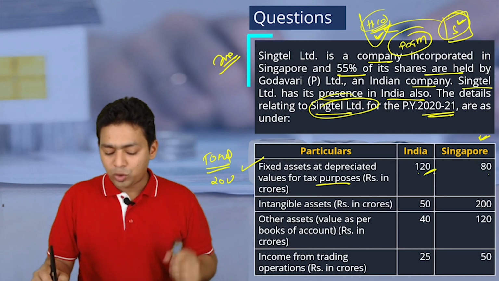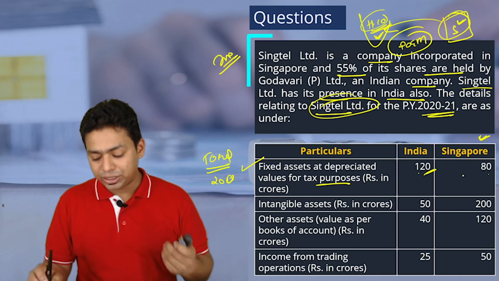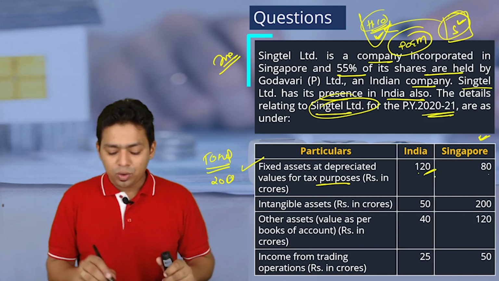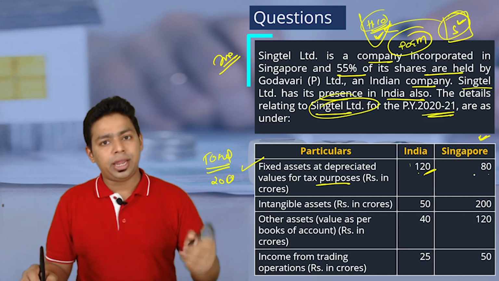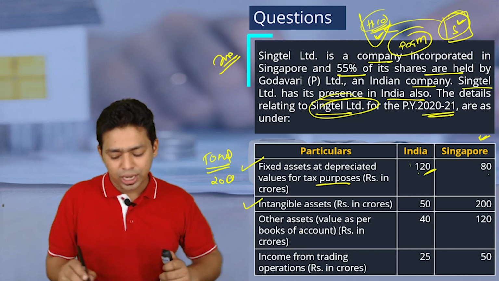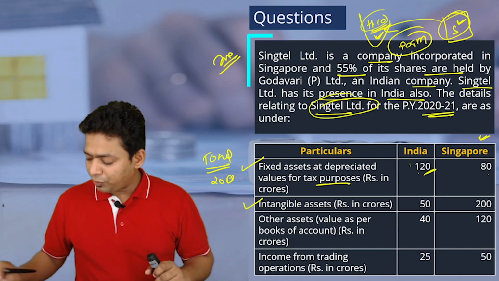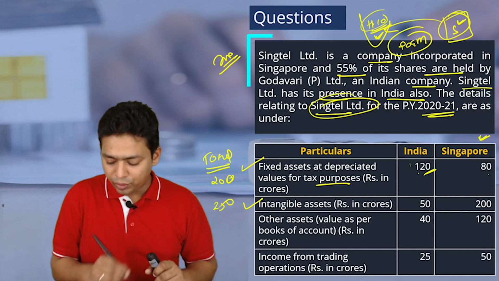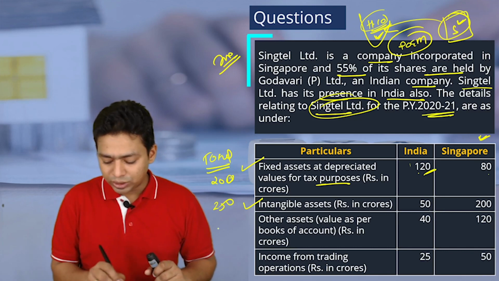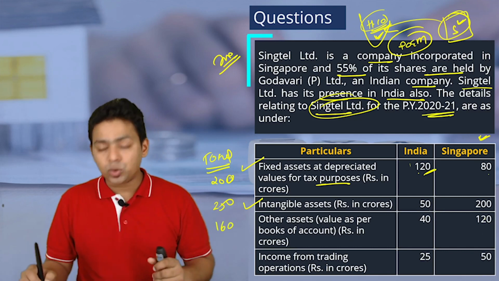Please understand, out of total 200 fixed asset at this level, 120 is in India and 80 is in Singapore. Not only that, this is fixed asset; we also have to check intangible asset. 50 plus 200, that is 250. Other assets 40 plus 120, that is 160. So these are the totals.